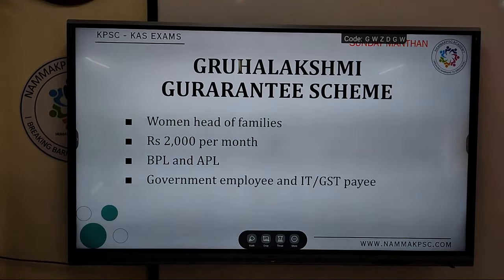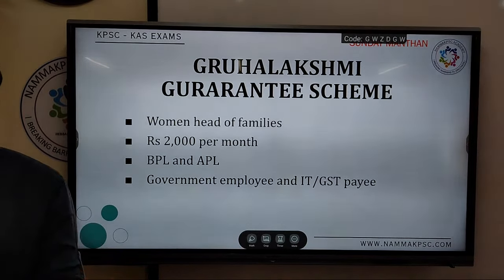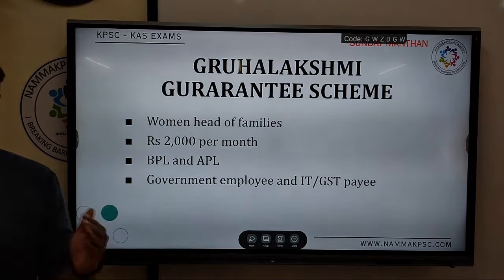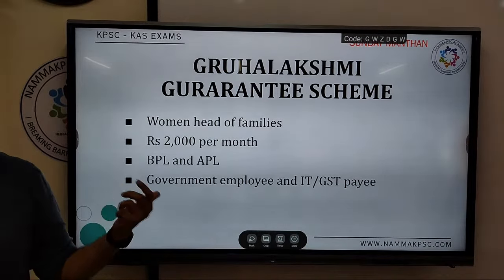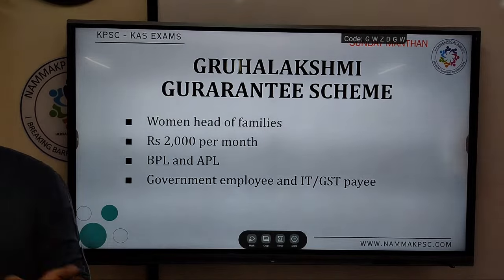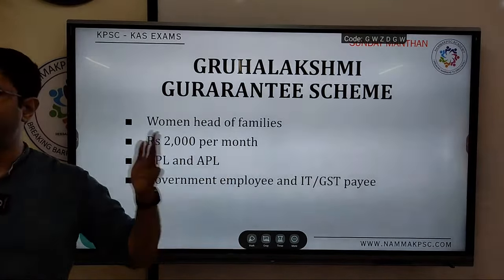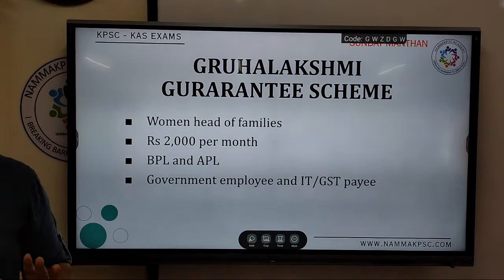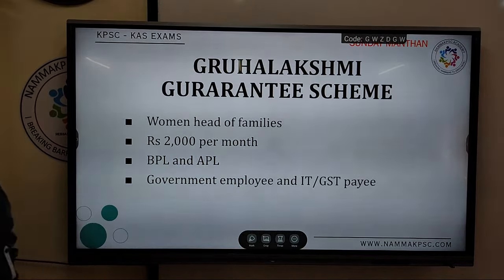It is for both BPL as well as APL. There are exclusion criteria basically, otherwise it's for all women of BPL as well as APL. For example, if they are employed in government, or the husband is in government, or if they are IT payers, or if they are in business paying GST, then they shall not be eligible. Otherwise, they shall get rupees 2000 per month.